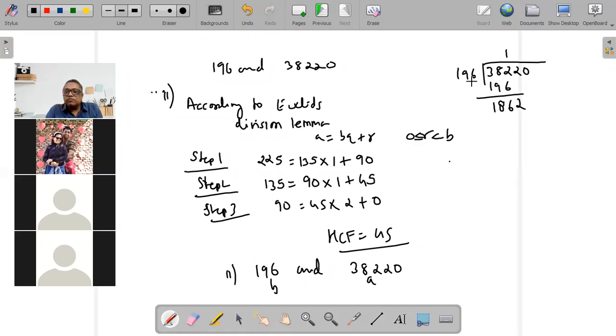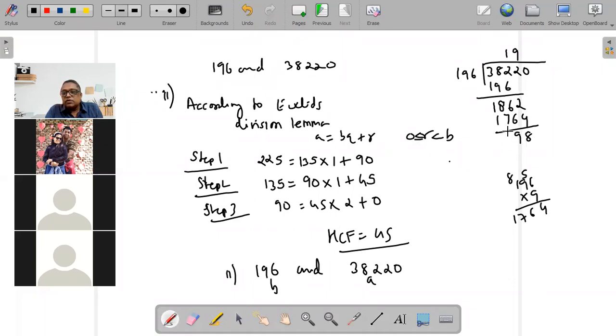Bring down 2. Now I have to see 196 goes how many times here? 9 times. 9 sixes are 54, 9 nines are 81 plus 5, 86. And I'm getting 1764.